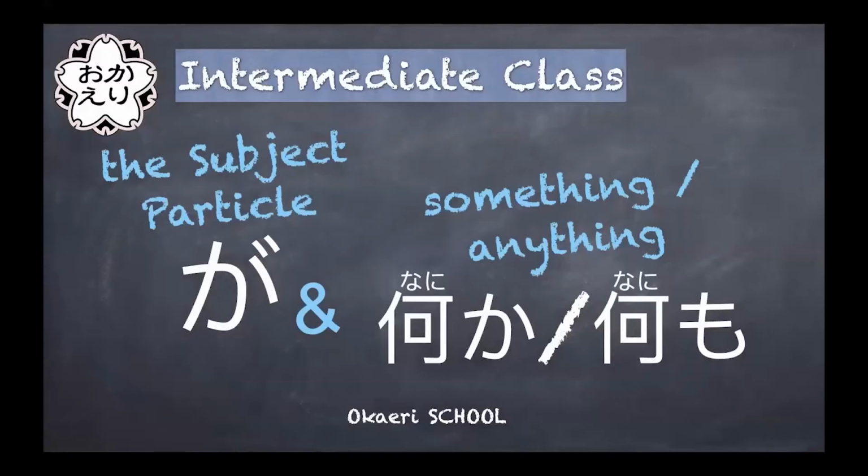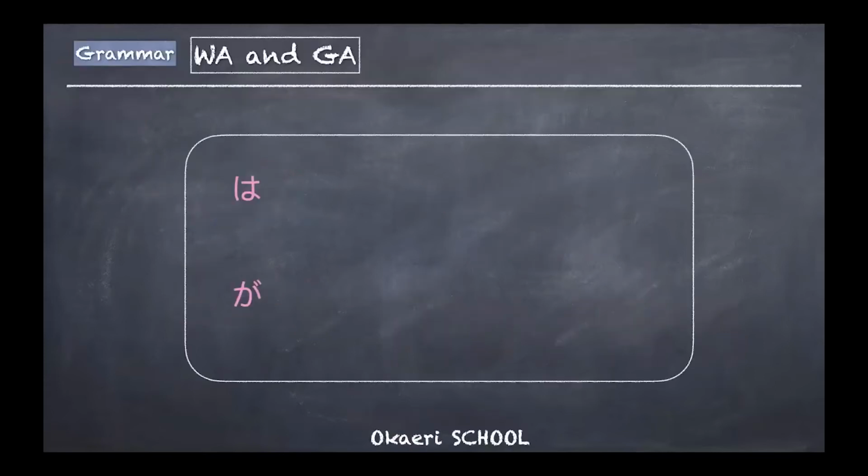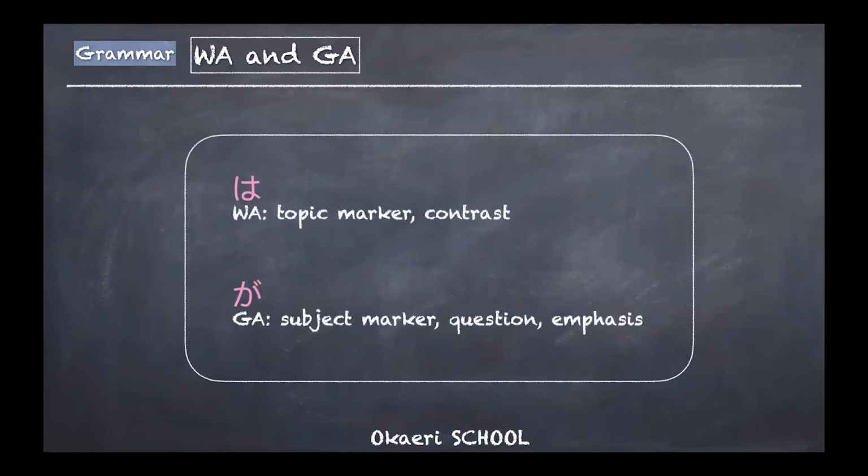Right, today we'll be talking about the subject particle ga and "something" or "anything", which is in Japanese nani ka or nani mo. Right, well, let's start with wa, which is written ha, and ga. In the beginner class, they have slightly learned about these two as particles.